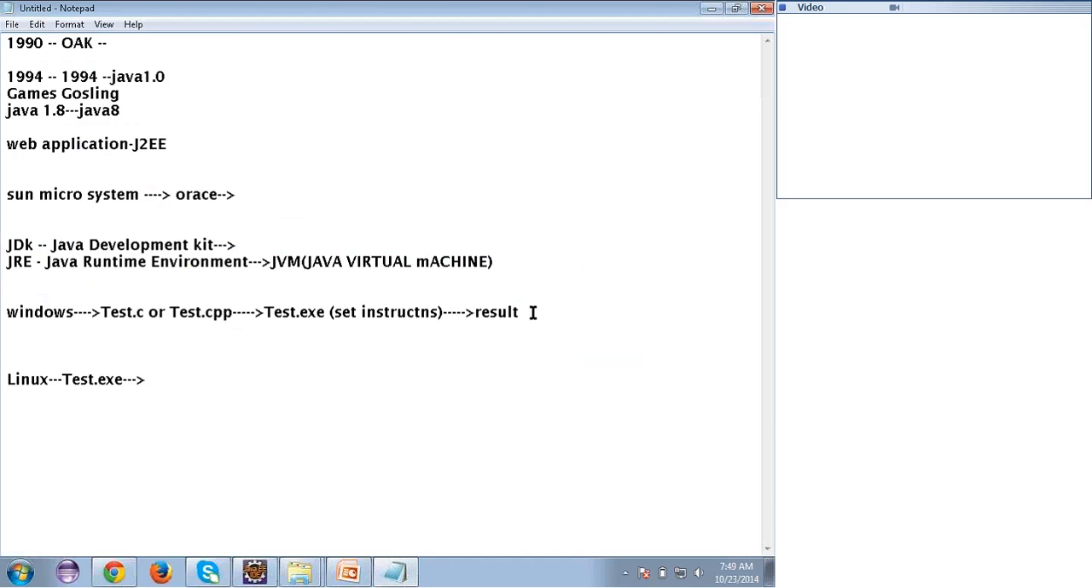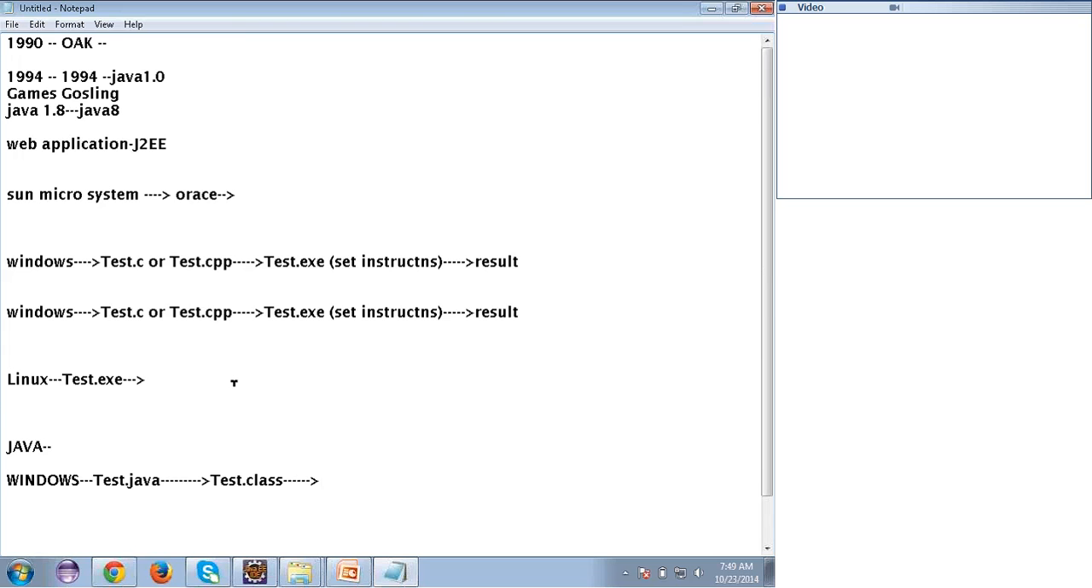Same thing. I'm explaining how Java achieved platform independence. I'm using the Windows operating system and I've written one Java program saved as test.java. What will the Java compiler do? It will give me a test.class file. In case of C or C++, they give the .exe file, but in case of Java, it gives the .class file. We'll see what the .class file contains.